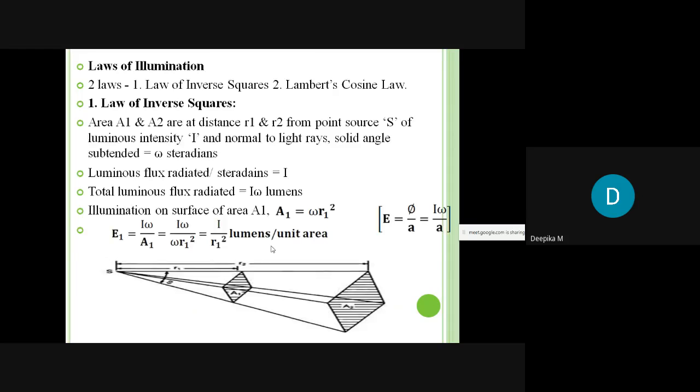So in the same way, illumination on surface of area A2. How do I write? You can see here by the same formula we could write here. That is E2 will be equals to I omega by A2, I omega by omega R2 square. That is nothing but I by R2 square.